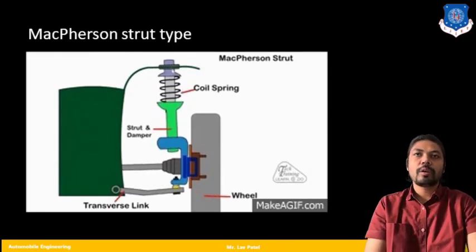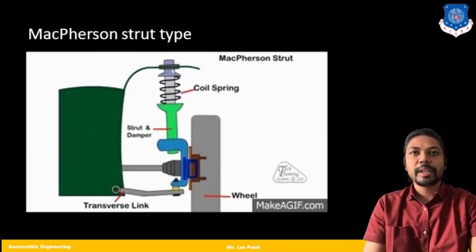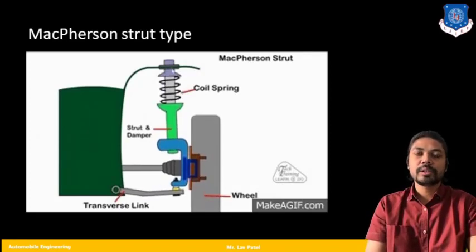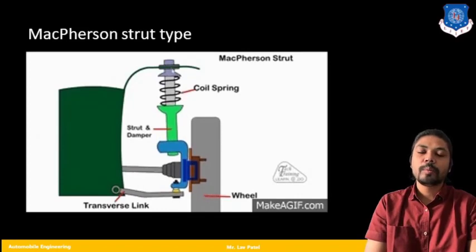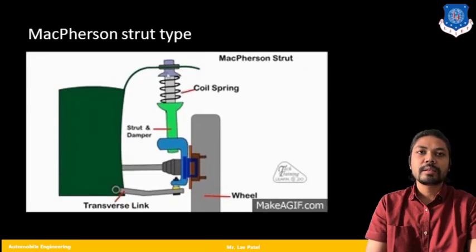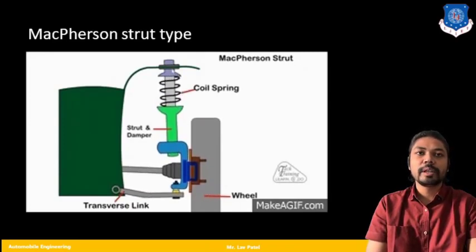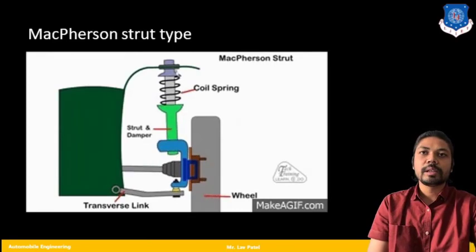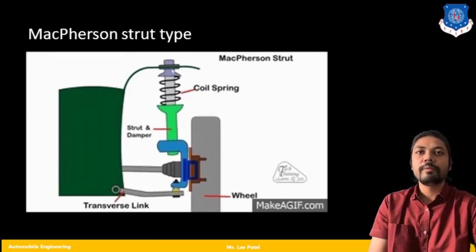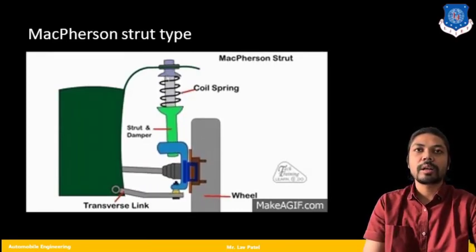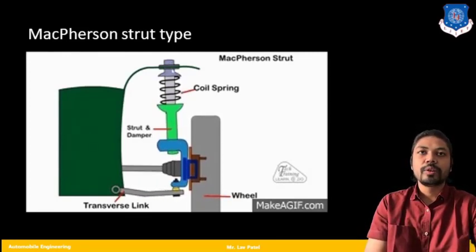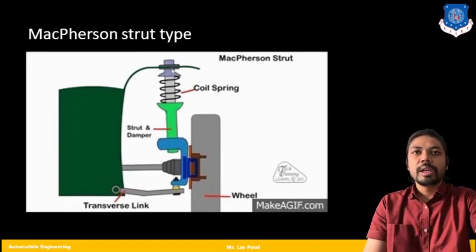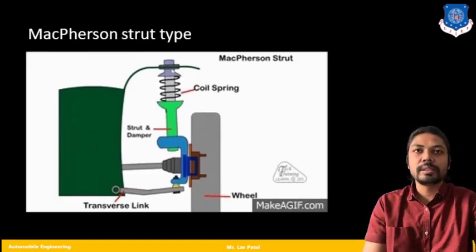Also the top portion of the coil spring, or we can say the damper, the upper portion is connected with the overall body. If you open the bonnet of the car, you will find this connection at that point. So this point is fixed, and this is the transverse link that is movable. So if you find any bump or rough condition, due to that condition my tire or wheel is going to move like this, and this is my axle.